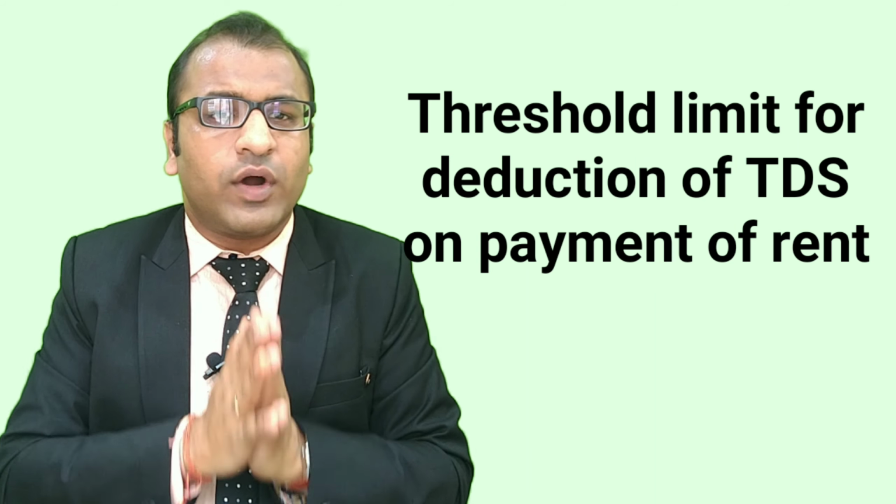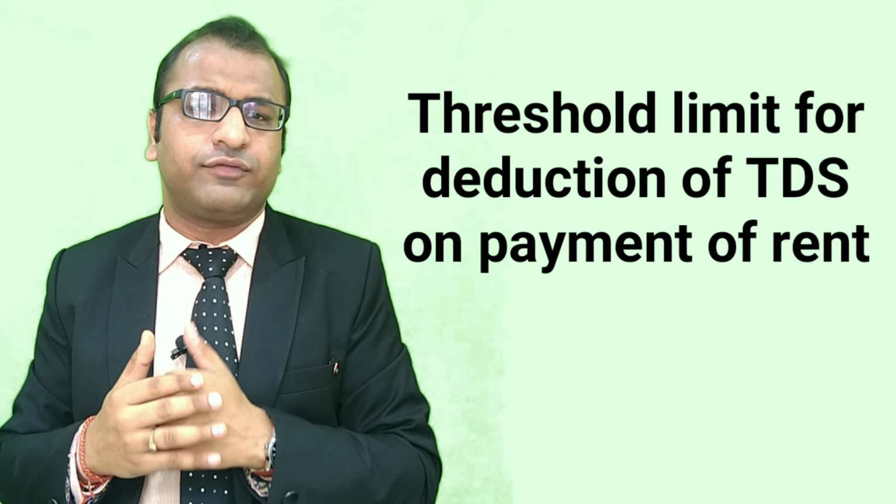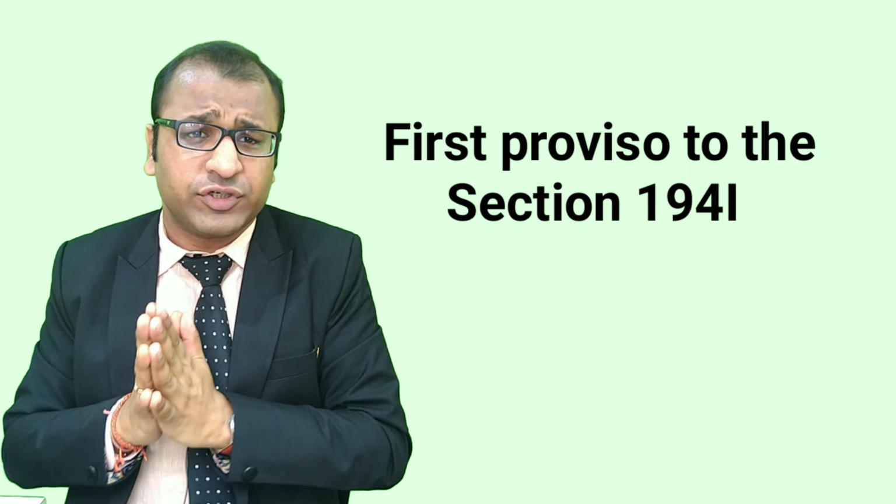Now let's see what the threshold limit is for deduction of TDS on payment of rent. The first proviso to the section specifies the threshold limit.